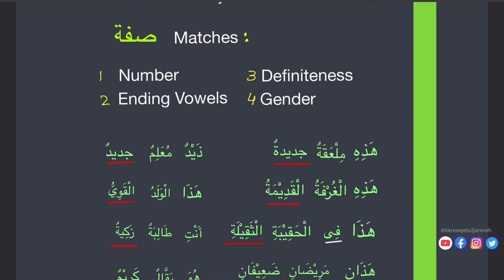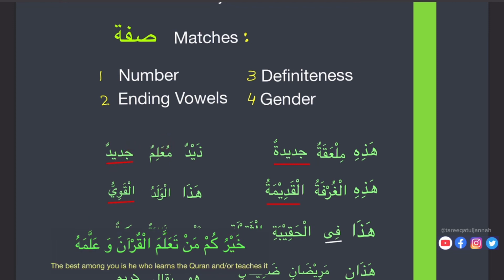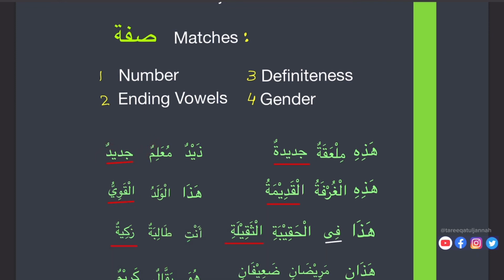Here we see muallimun is one, single, masculine. And jadidun is masculine, one, following the number. Gender, masculine, and then vowel. The ending of jadidun is the same. We cannot say muallimin jadidun.